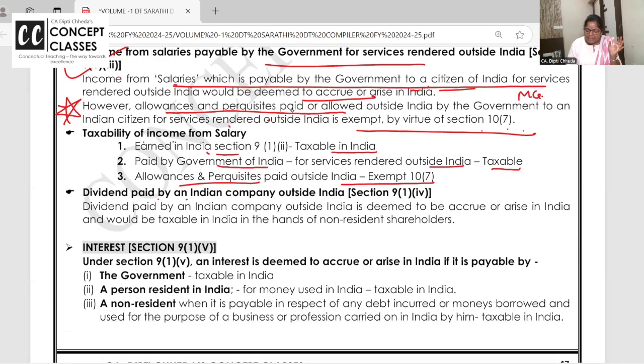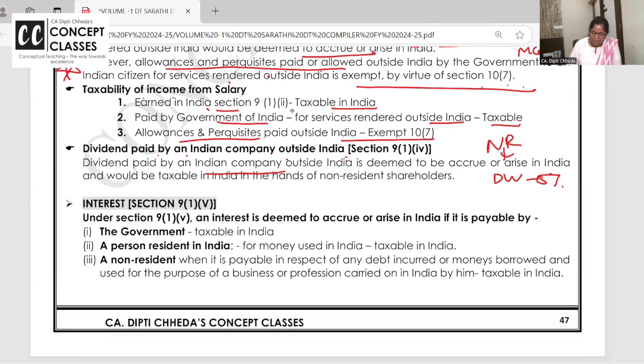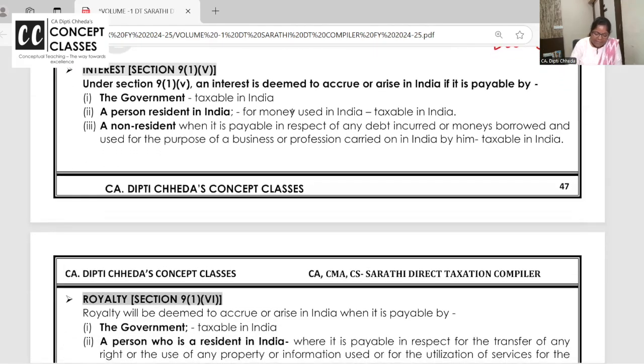Dividend paid by an Indian company outside India. It's an Indian company, so they have to declare the dividend at the registered office. Even if they are paying outside India, it is taxable. That's why a non-resident getting dividend income has to pay at least 5% tax in India in the form of TDS and all.